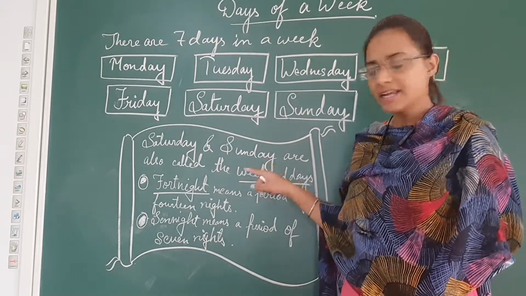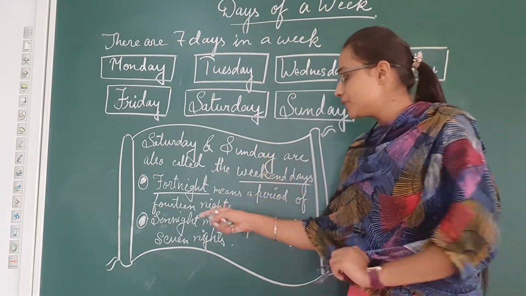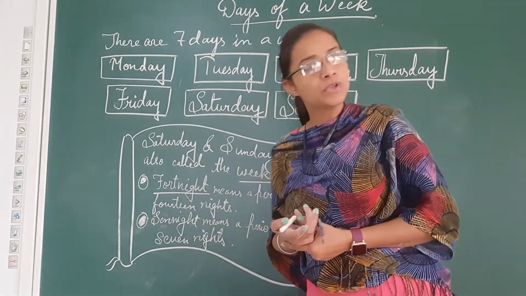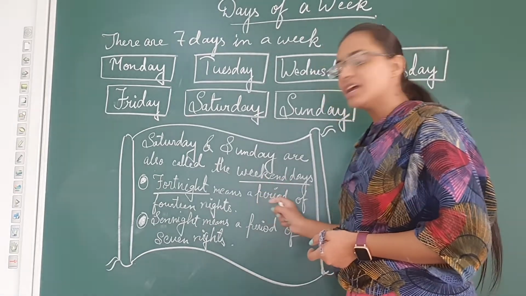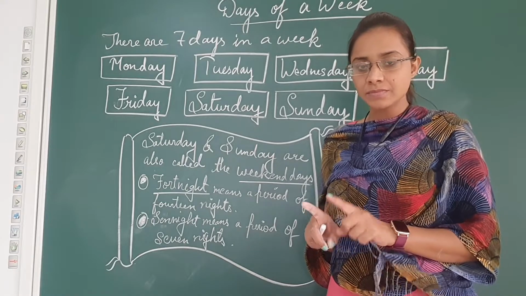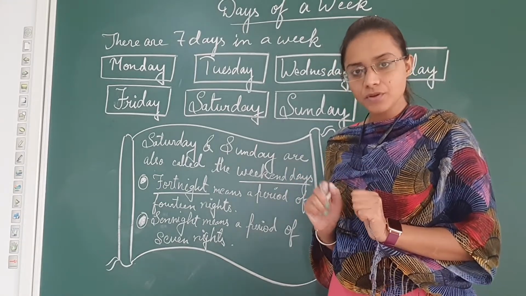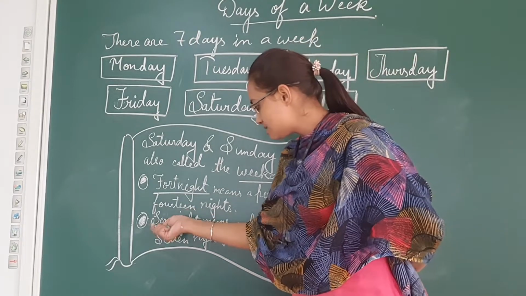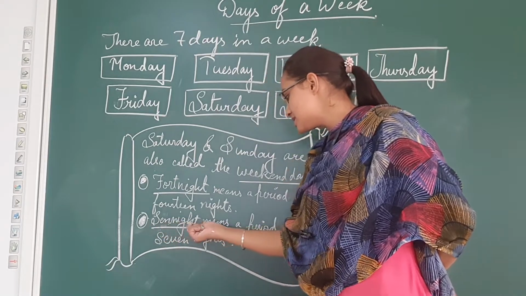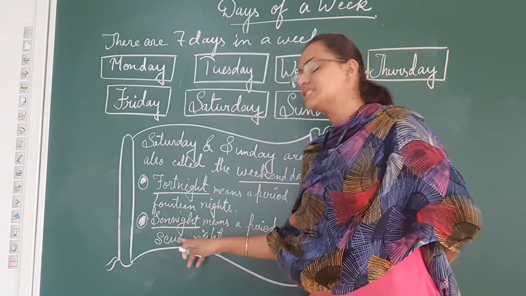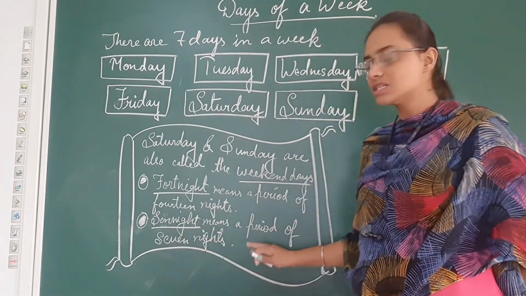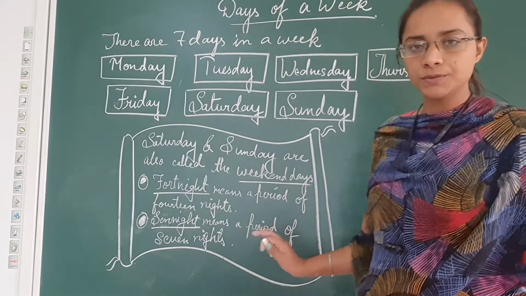And fortnight means a period of 14 nights. 14 nights means 14 days also you can say. A sennight means a period of 7 nights. So you have to write this in your notebook.